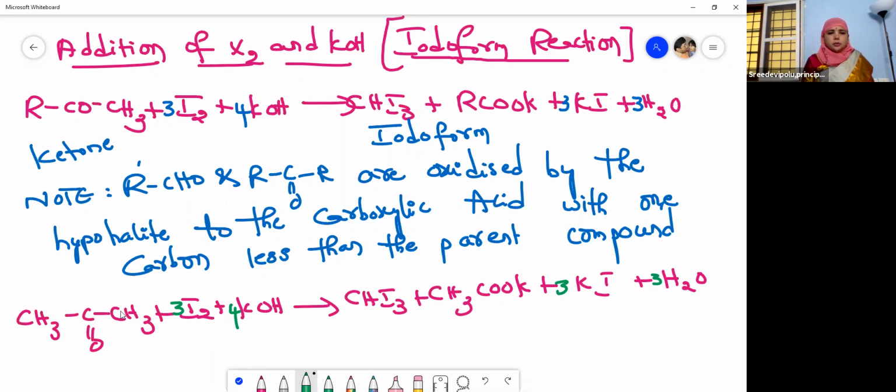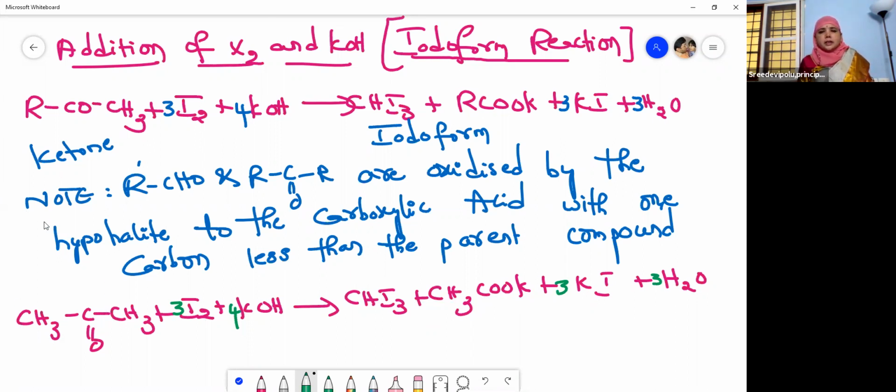Now see here. How many carbons are present here? 3 carbons. 1, 2, 3. And how many carbon atoms are present in the potassium acetate? 2 carbons. And when you see the parent compound, that is acetone, there are 3 carbons.